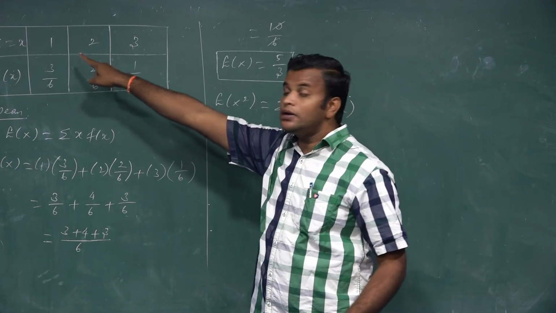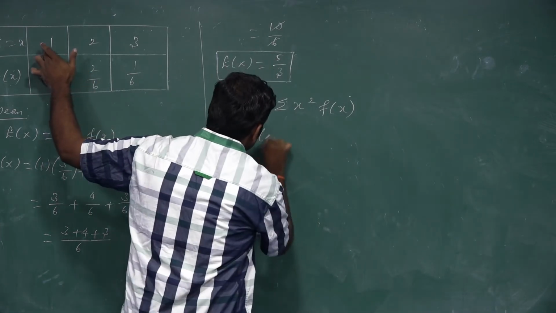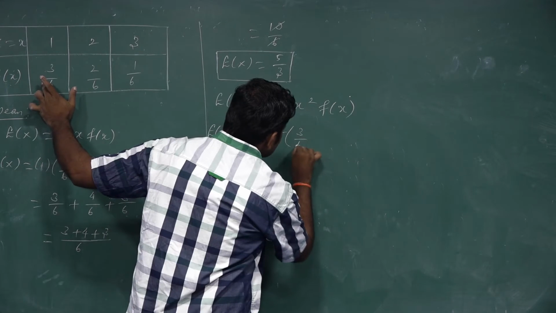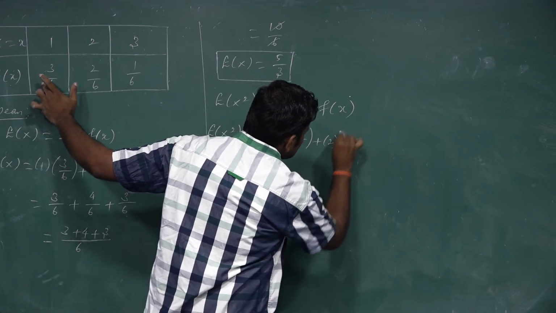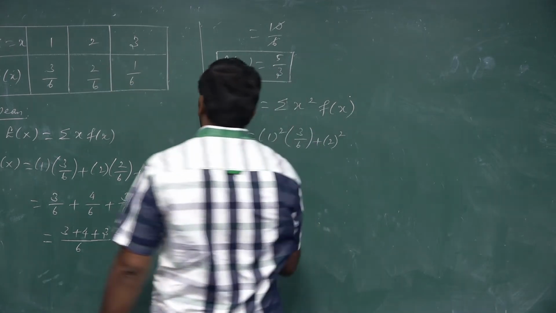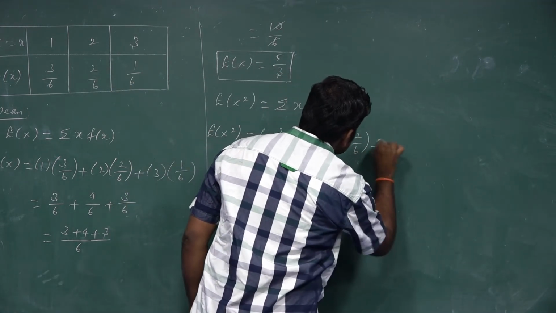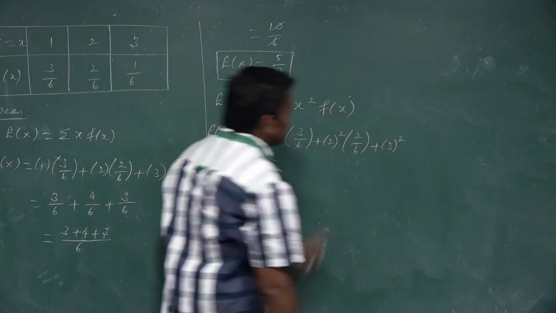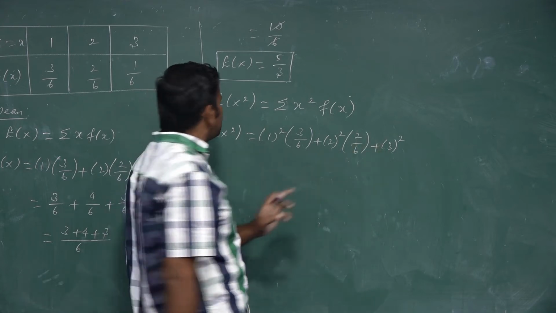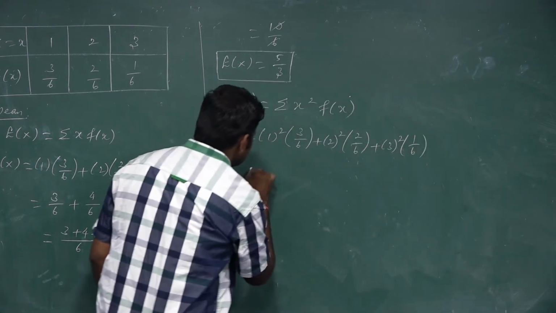The first random variable is 1, so 1 square, whose f of x value is 3 by 6, plus the next random variable value 2, so 2 square, whose probability value is 2 by 6, plus the next random variable value 3, so 3 square, whose probability value is 1 by 6.